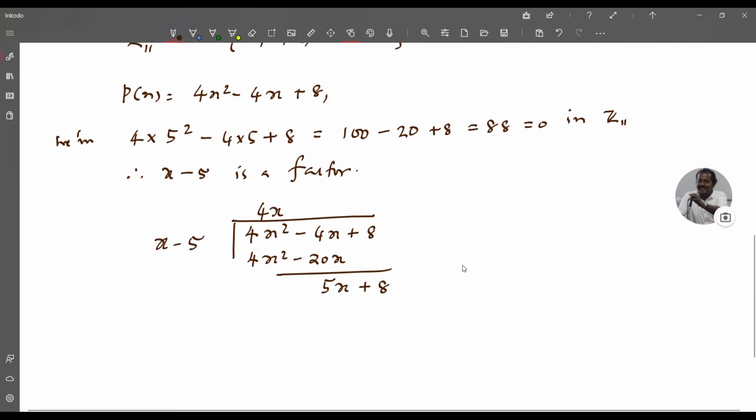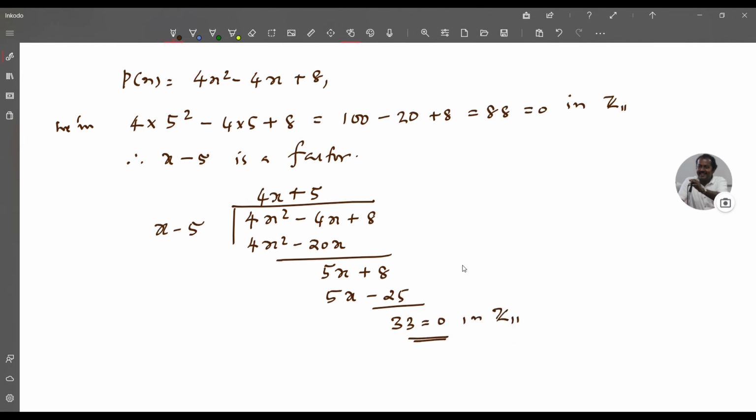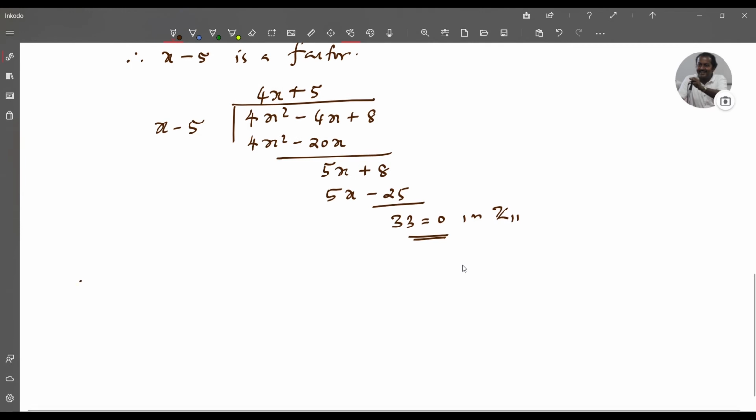So plus 5 into 5x − 25. So here we are getting 33. 33 is actually equal to 0 in Z11. Therefore 4x² − 4x + 8 can be factorized as (4x + 5)(x − 5). So this is a factorization.